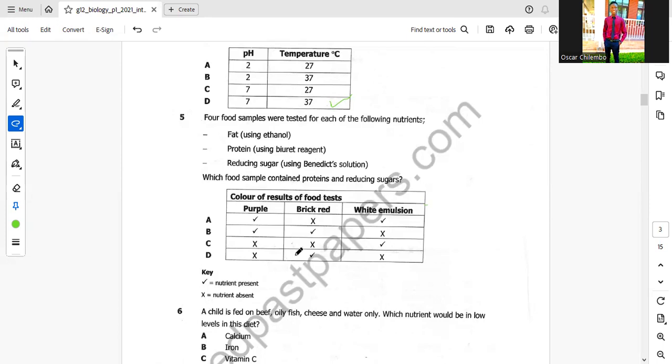So for protein, it should give you the purple color when you use butyrate reagent. Then on reducing sugar, it should give you brick red when you are testing using Benedict solution. So our answer here is B.